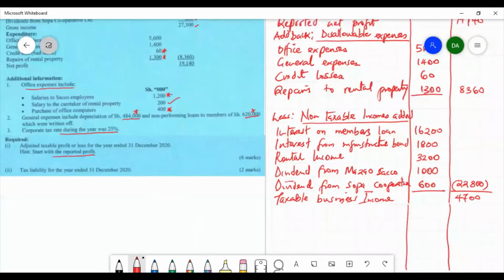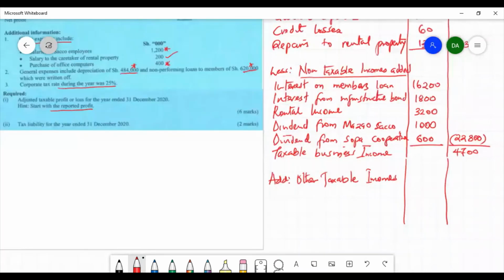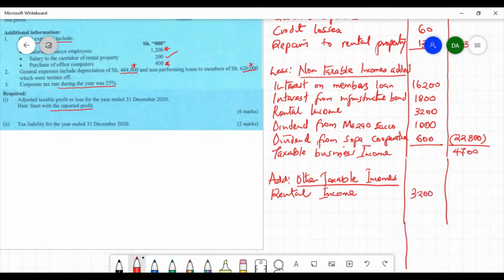After determining the taxable business income, we need to add other taxable incomes. And these are entirely investment incomes. The first one is rental income, which is equal to 3,200. But then we deduct the rental expenses.